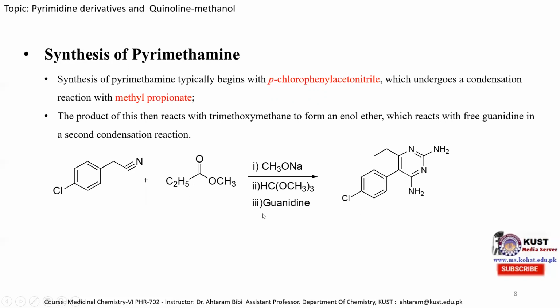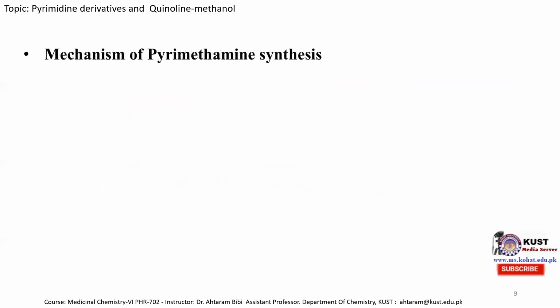So the reaction involves three different steps, because in the first step it is treated with sodium methoxide. In the second step it is treated with the trimethoxymethane molecule, and in the third step it is treated with guanidine to produce the pyrimethamine molecule. So the mechanism is mentioned over here, the three different steps.